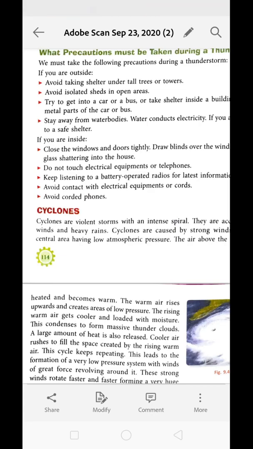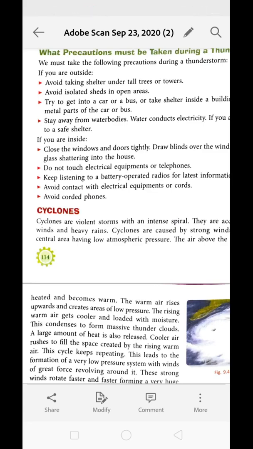Okay, now try to get into a car or bus. Take shelter inside a building. Do not touch the metallic part of the car or bus. If possible, you can take shelter inside a building or in a home. Okay, if not, you can sit in your car, or if you are going to travel through a bus, you can sit inside the bus as well.